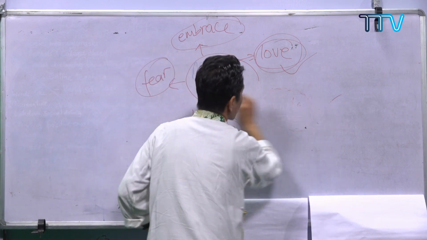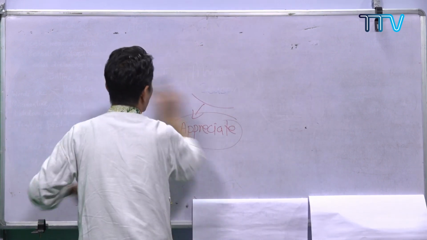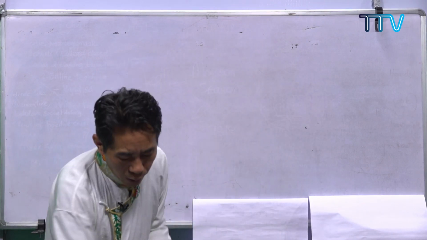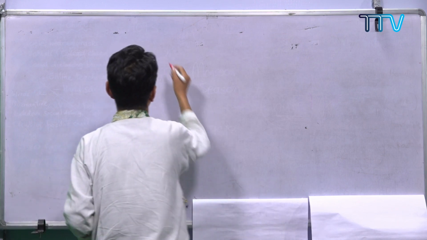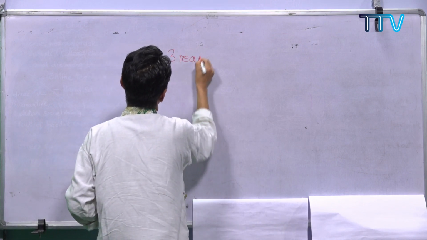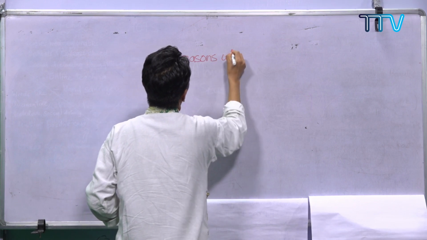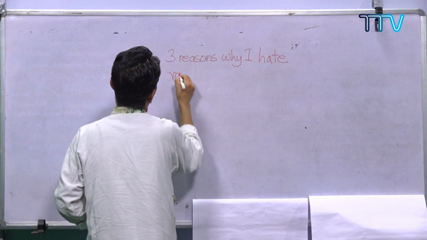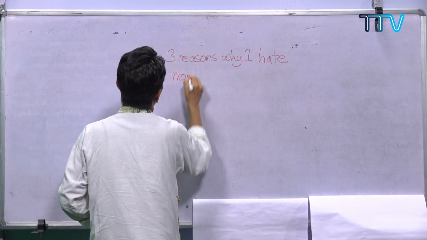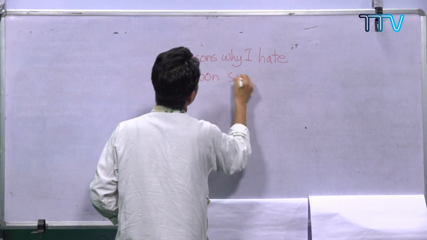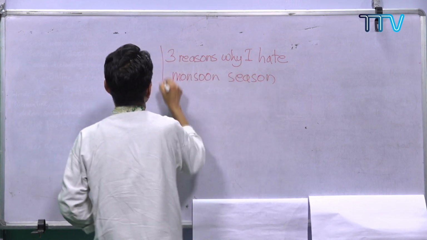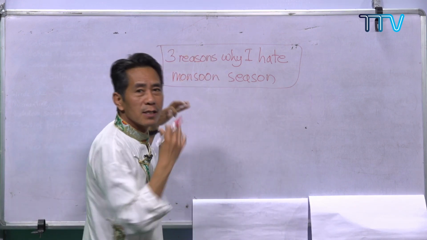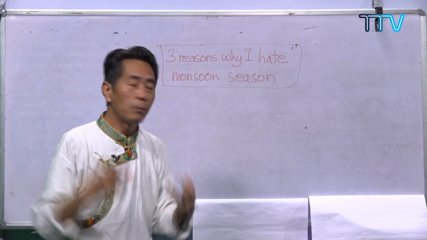So I'm going to write one topic sentence. You see, there are so many topic sentences you can write on one topic. So remember, what is the topic sentence I've chosen? 3 reasons why I hate monsoon season. Now suppose this is the topic sentence. This is a good topic sentence. Why? Because this is just a proposition. I want to produce it. I have to support this with the 3 reasons.